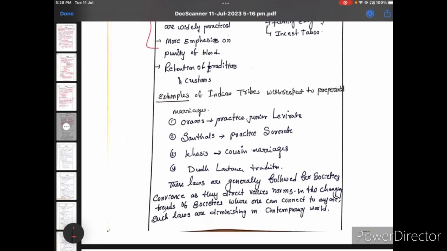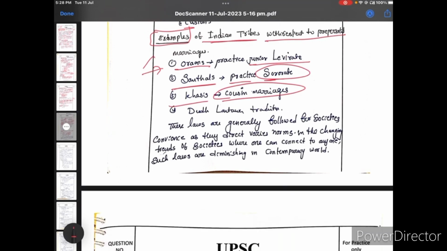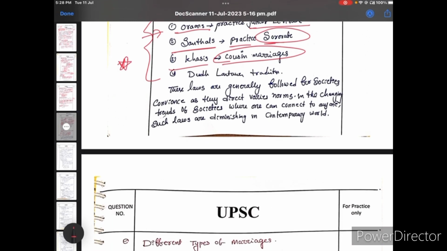You can read once. See here I give examples of Indian tribes with respect to preferential marriages. For example, the Oraons practice the levirate, the Santals practice the sororate, and the Khasi practice cousin marriages. So giving examples is also very important, remember this. Now come to the conclusion. These laws are generally followed for the convenience of society, and they direct the various norms to changing trends.